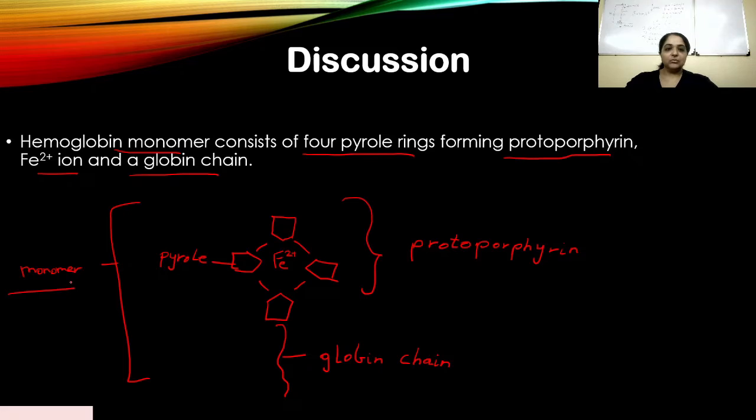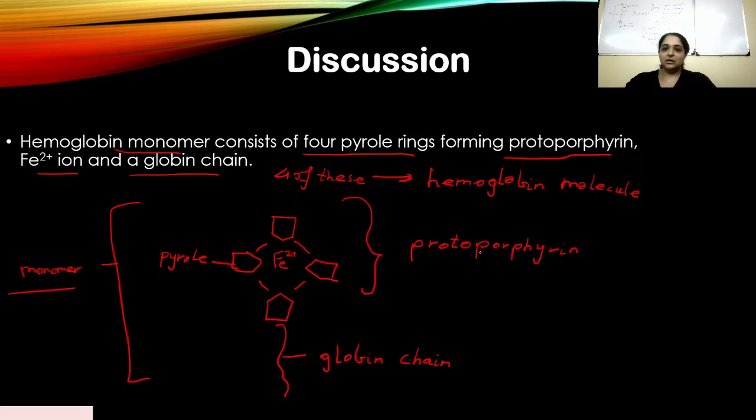Okay, so now what you see here in front of you, this whole structure is actually a monomer. It's actually a monomer, okay, what I've explained to you. Four of these monomers, they combine to form the hemoglobin molecule. Okay, four of these monomers, I mean there'll be four like this, 1 2 3 4.